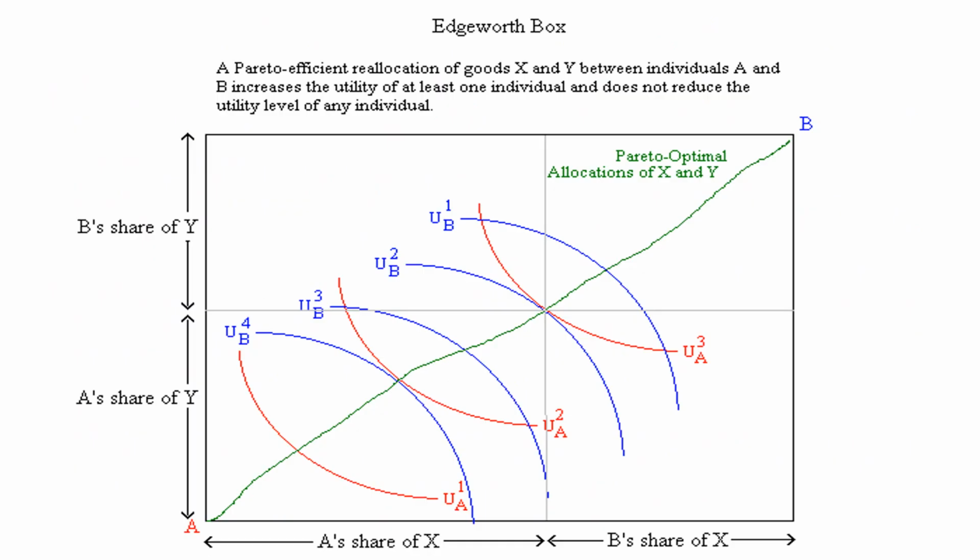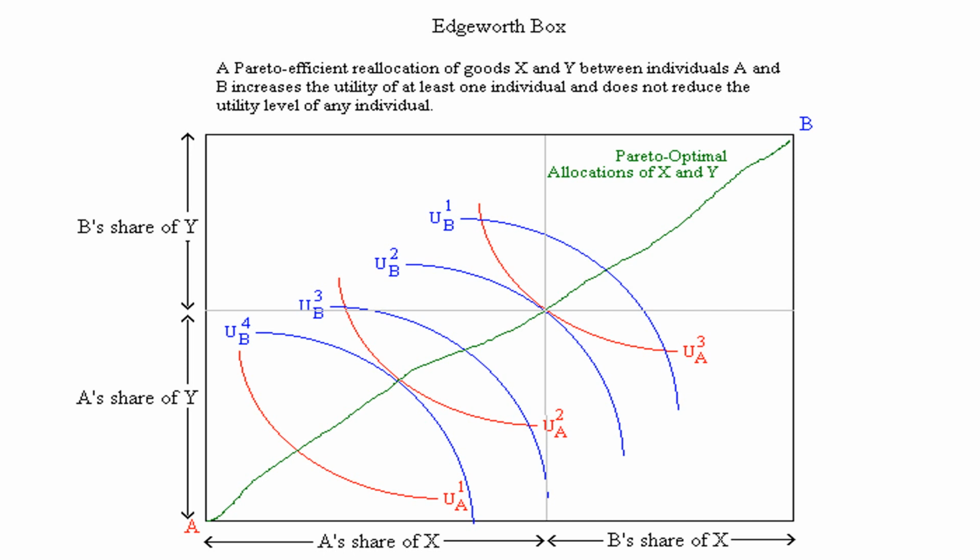Let us see what is the graphical representation. Here in the southwest, the red A point means the origin of individual A, and in the northeast, the upper right blue point B represents the origin of individual B. Now U1A, U2A, U3A are the indifference curves of individual A for different combinations of consumption of X and Y.